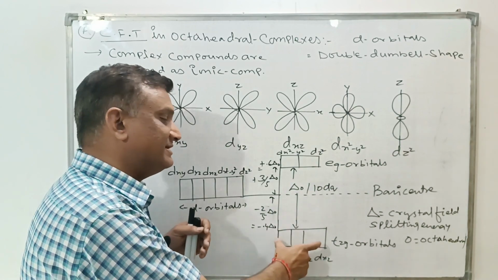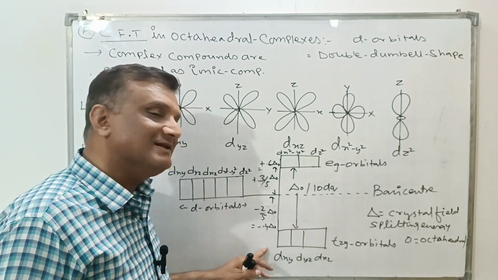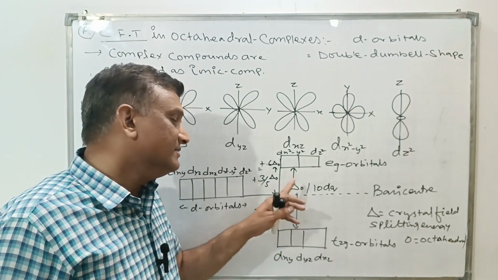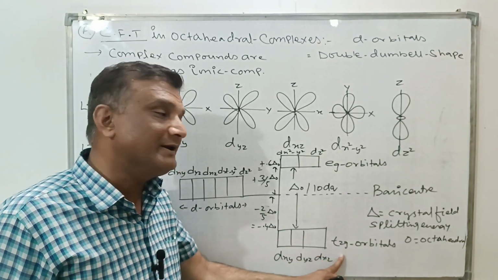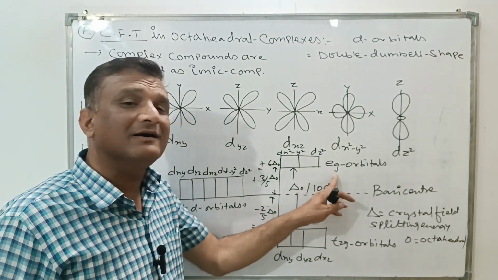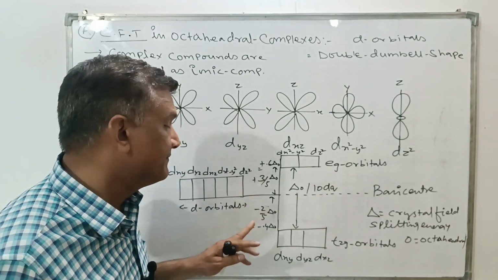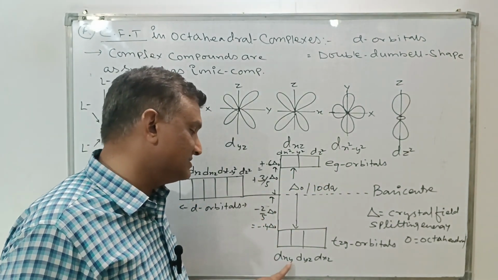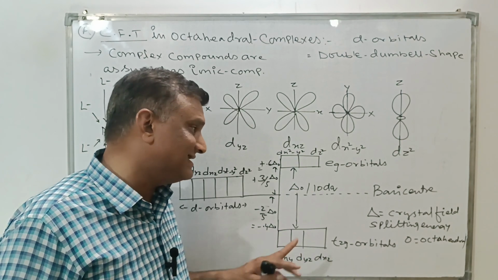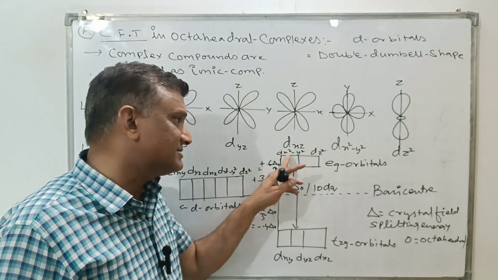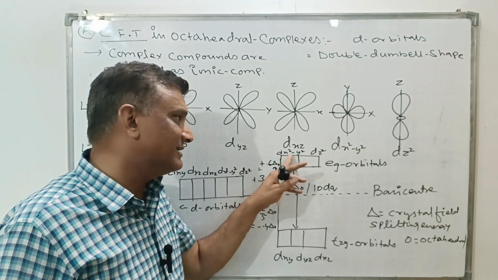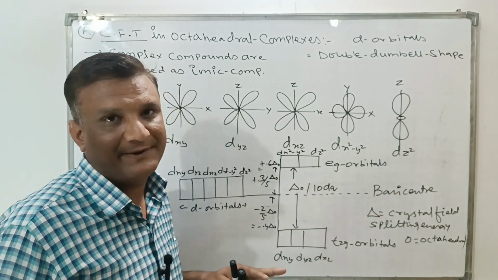One having 3 orbitals with less energy than the barycenter, those are known as the t2g set of orbitals. Another having more energy than the barycenter, denoted by the eg set of orbitals. The t2g set of orbitals are dxy, dyz, dxz, and if you go with the eg set of orbitals, then they are dx square minus y square and dz square.